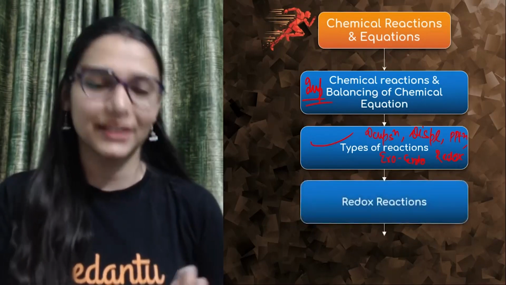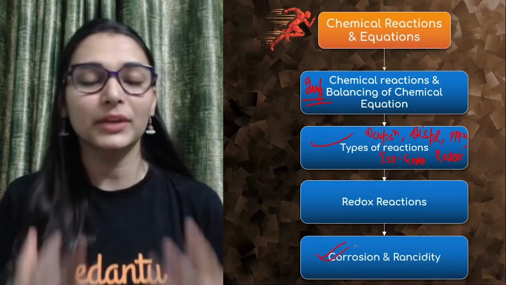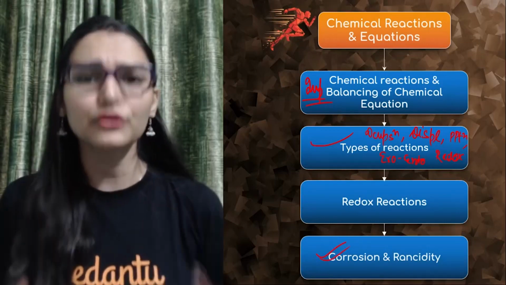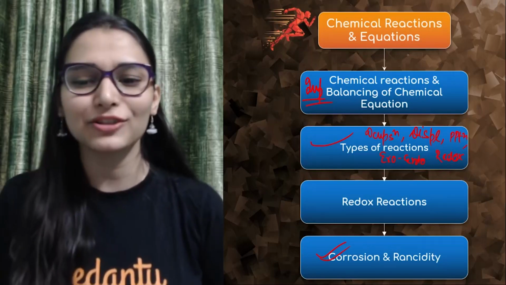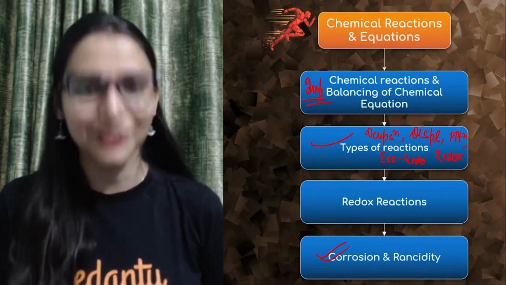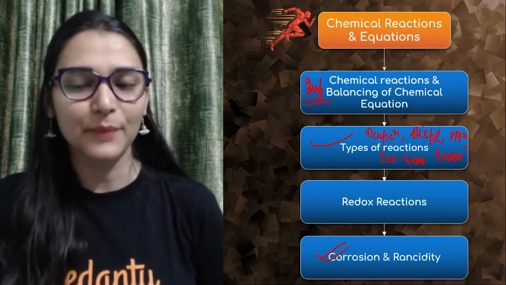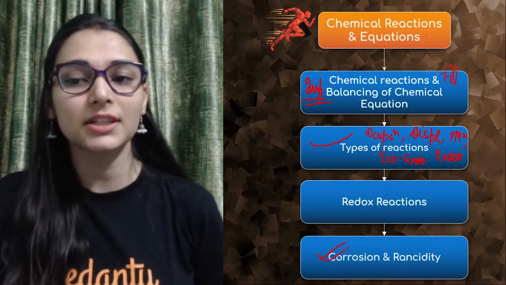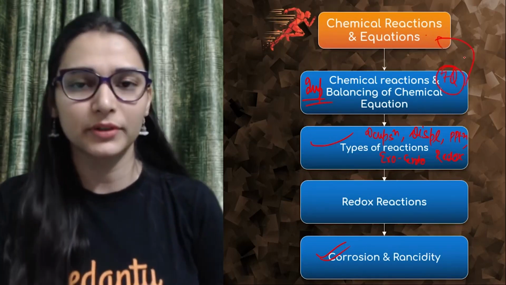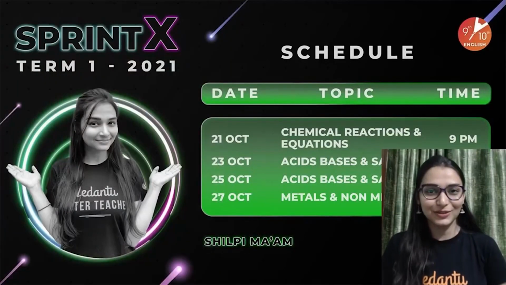Then we have redox reaction, which we have mentioned there, and corrosion and rancidity, guys, which is going to be in your syllabus. So let's cover it. Don't think that since there is no question on that in the sample paper, we will skip it. No, we're going to cover that. Please note all these points. This is your chapter, and according to the sample paper, around 7 questions are given from this chapter. So this time chemistry is going to have a lot of weightage.